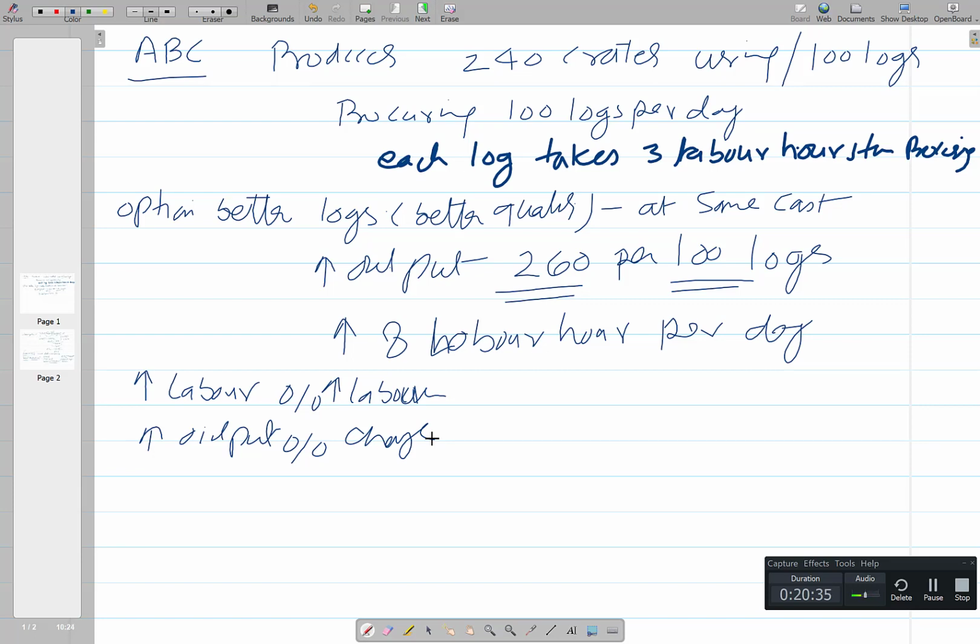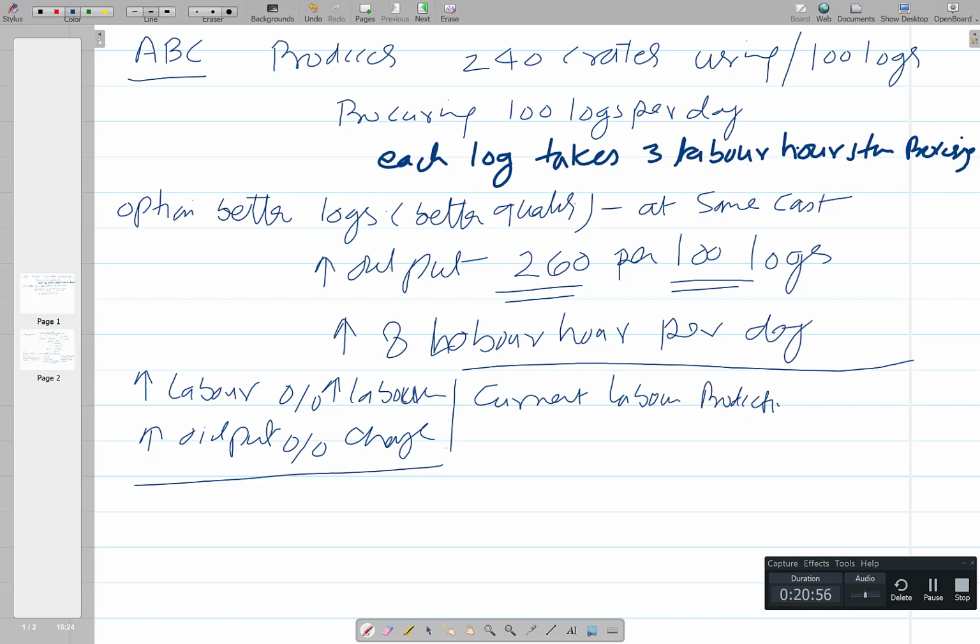So we'll be seeing the first case. Case 1, where we are producing 240 crates using 100 logs. So what is the current labor productivity? It is basically 240, the output, divided by the labor hours.